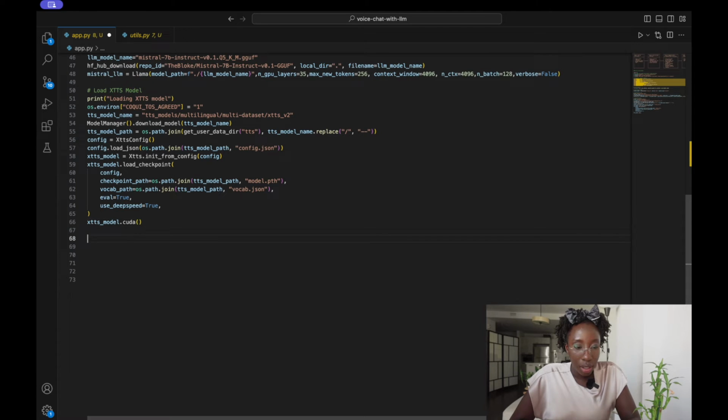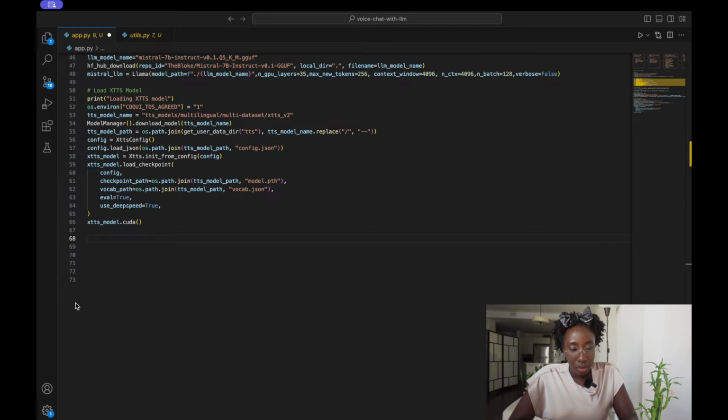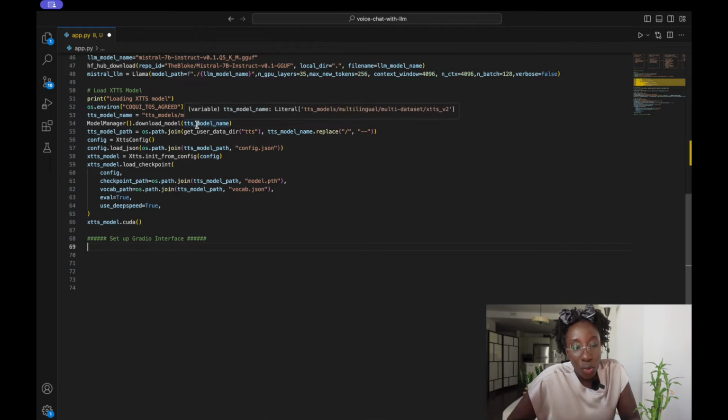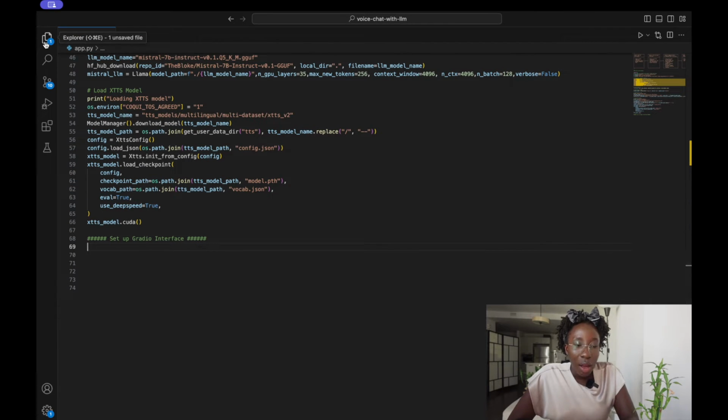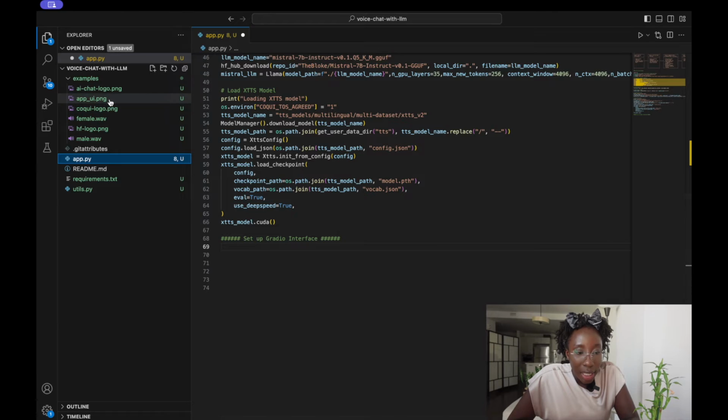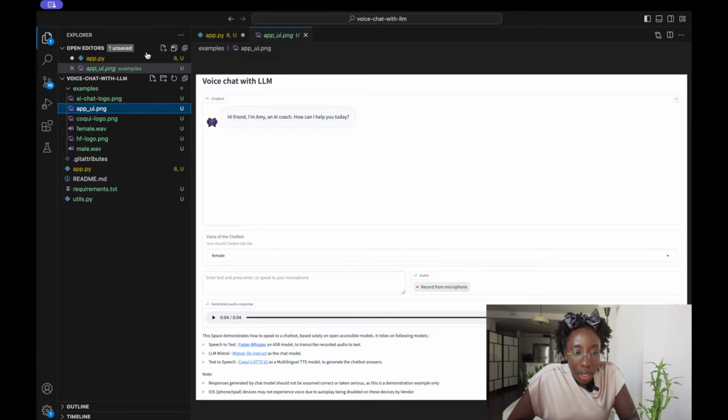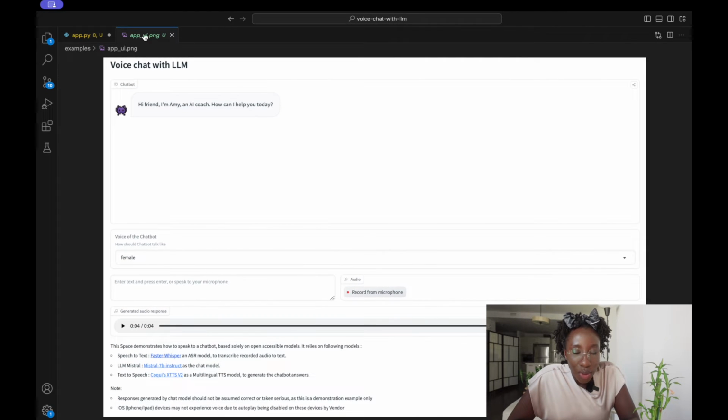Okay. Once we're done downloading and initializing all our models, the next thing we would do is set up our Gradio interface. I'll go ahead and open what our UI should look like, so it helps guide us when we're defining the Gradio components.